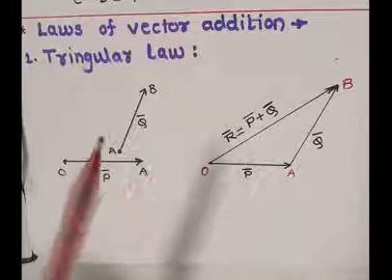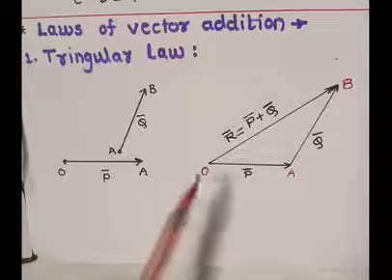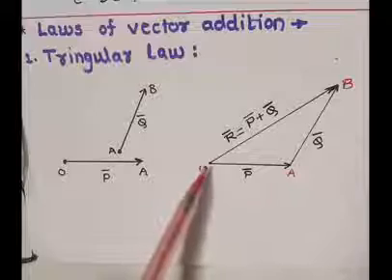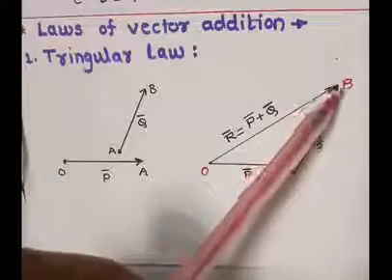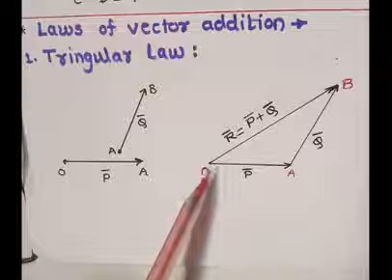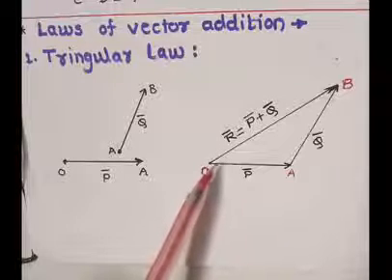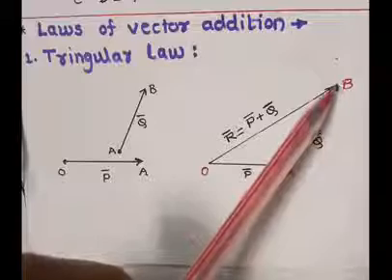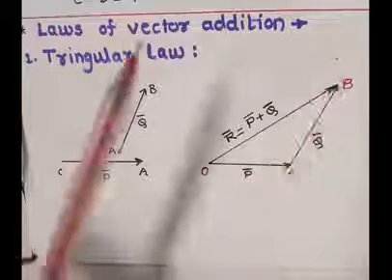This resultant starts from point O to point B, the initial point of the first vector, and ends on the final point of the second vector.